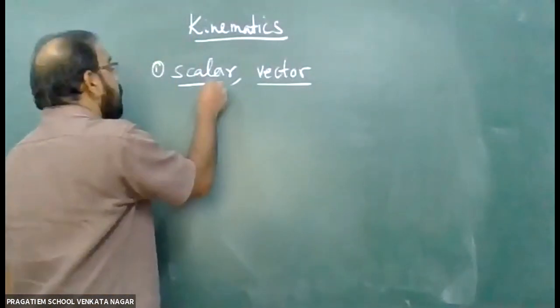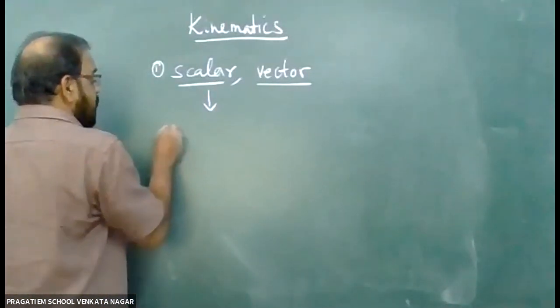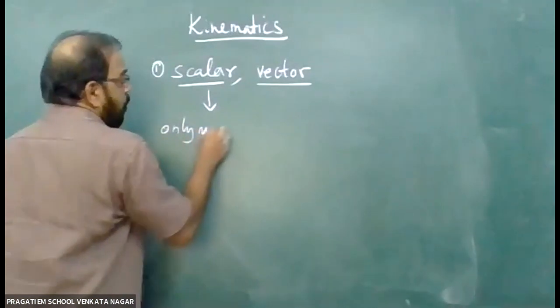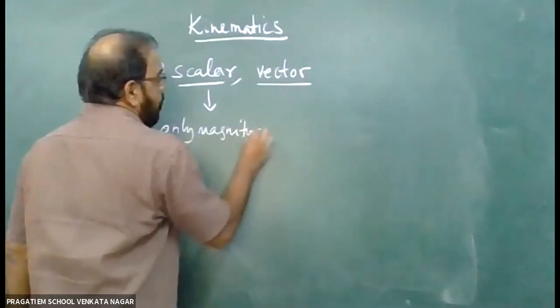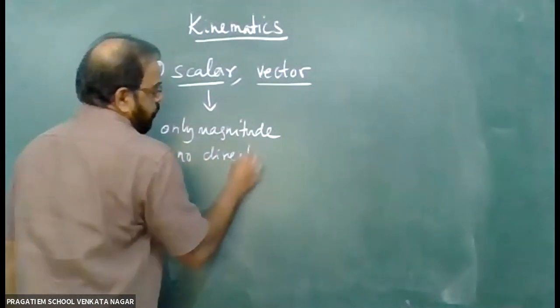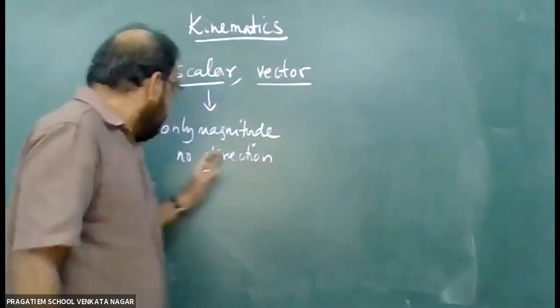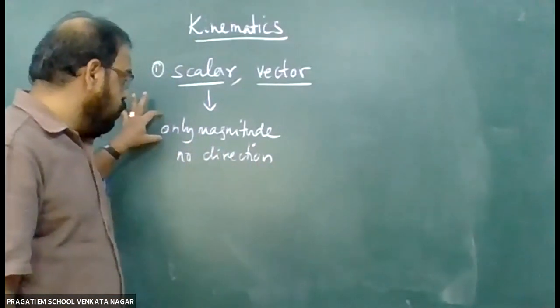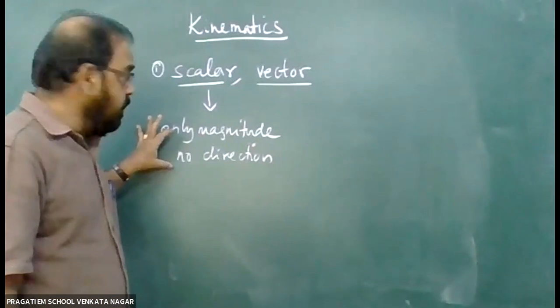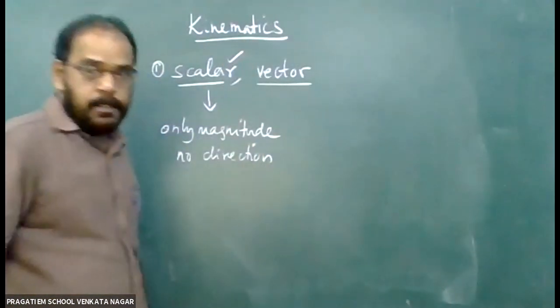A scalar quantity means physical quantities which have only magnitude but no direction.